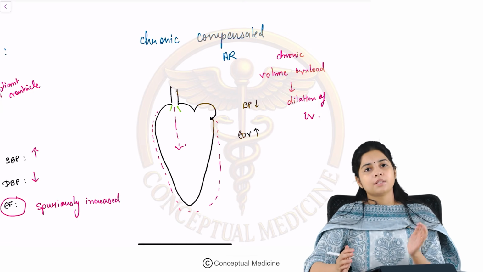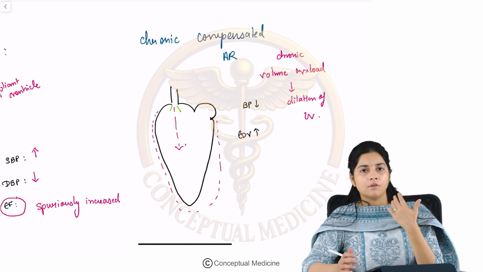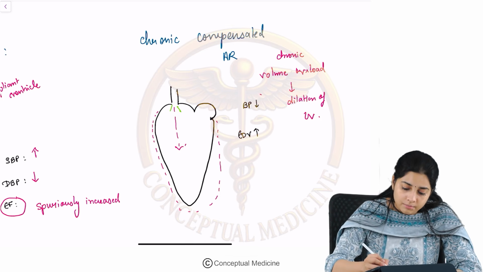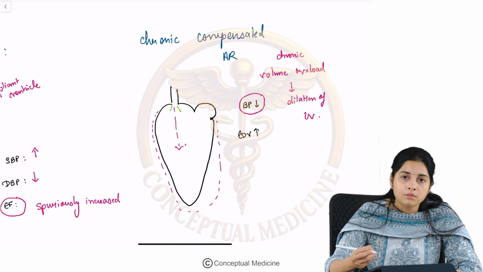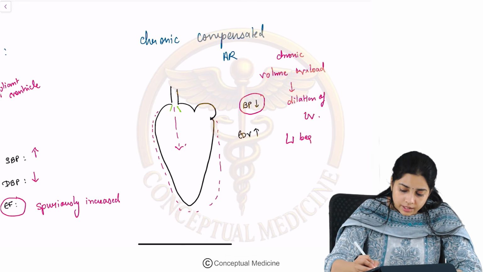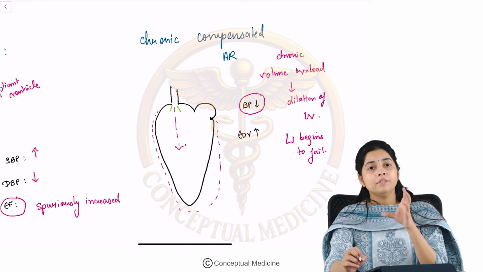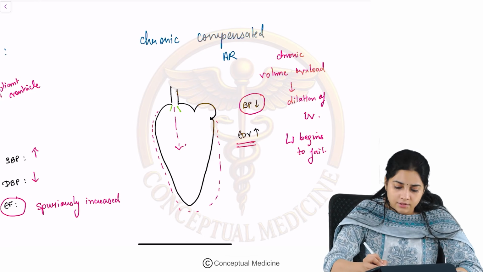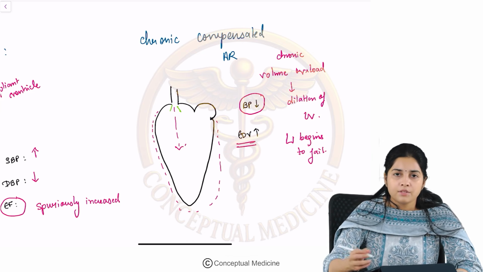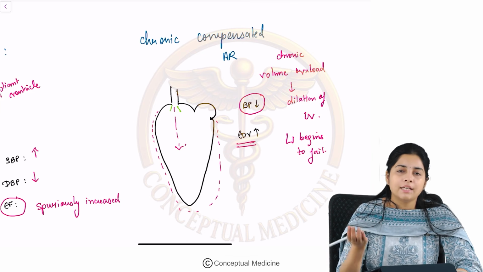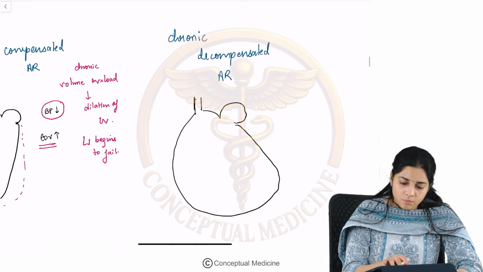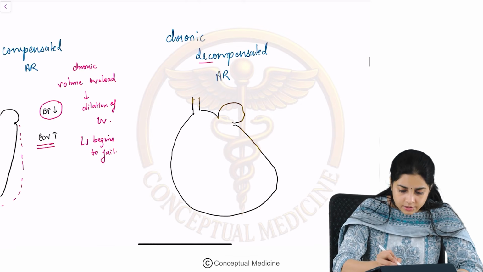The LV can stretch to a certain extent, but beyond the point at which the hypercontractility also will start coming down. So the blood pressure will start coming down as the LV begins to fade. The LV will not be able to compensate for the extra volume of blood, and the end diastolic volume begins to increase. So the blood pressure begins to fall and the end diastolic volume begins to increase. Okay. Now, once there is a decompensation,